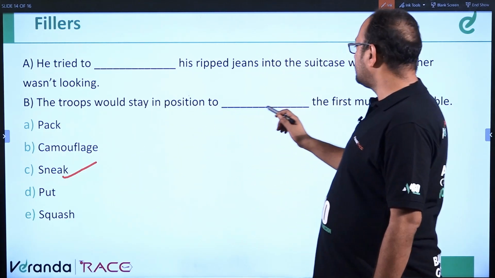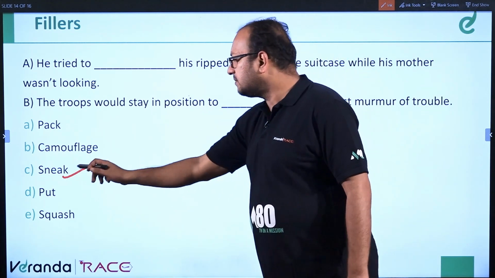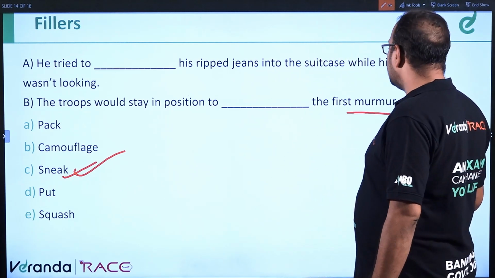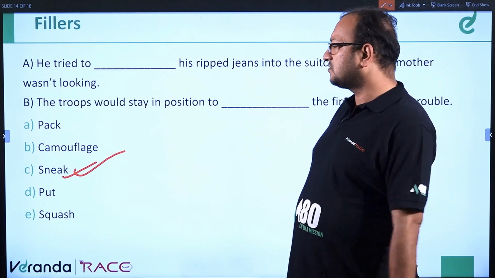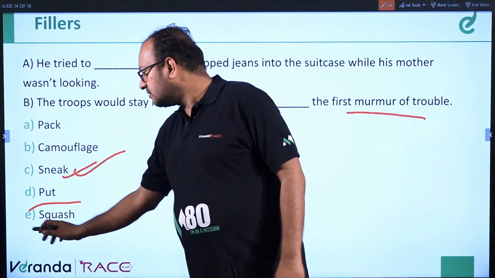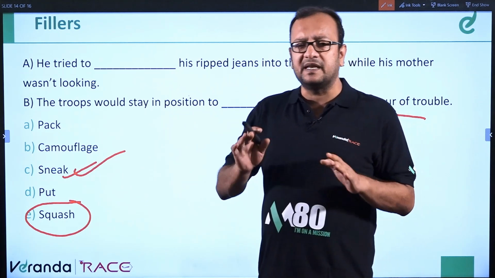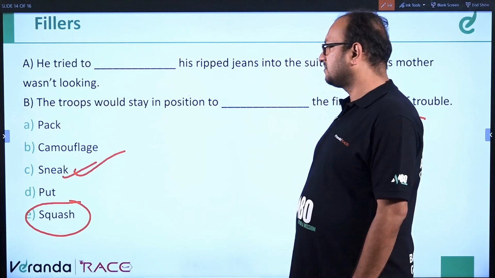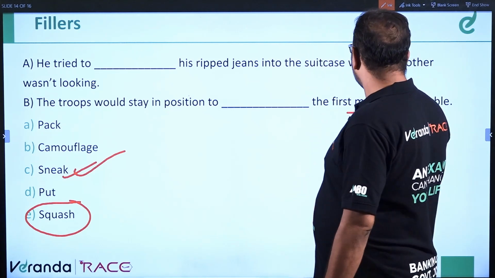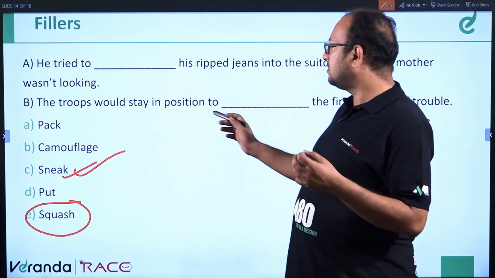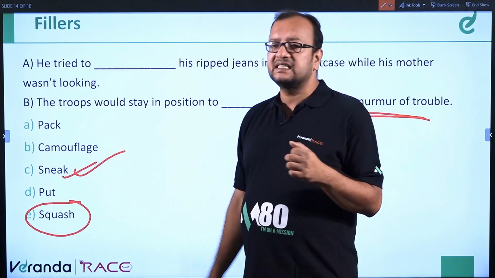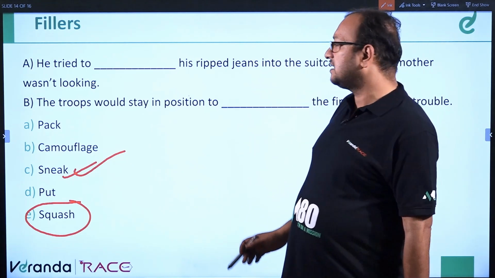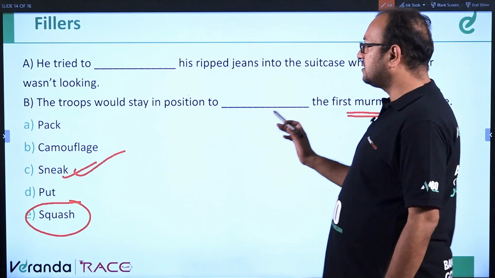The troops would stay in posture to sneak the first murmur of trouble. Sneak means to secretly listen to the first murmur of trouble or create the first wave of trouble. So squash is like changing the shape of something, pressing something to adjust into something else. Pack is not correct. So first murmur of trouble means in position to sneak. Sneak means trying to understand something secretively, and sneak is 100% correct. So this is done.